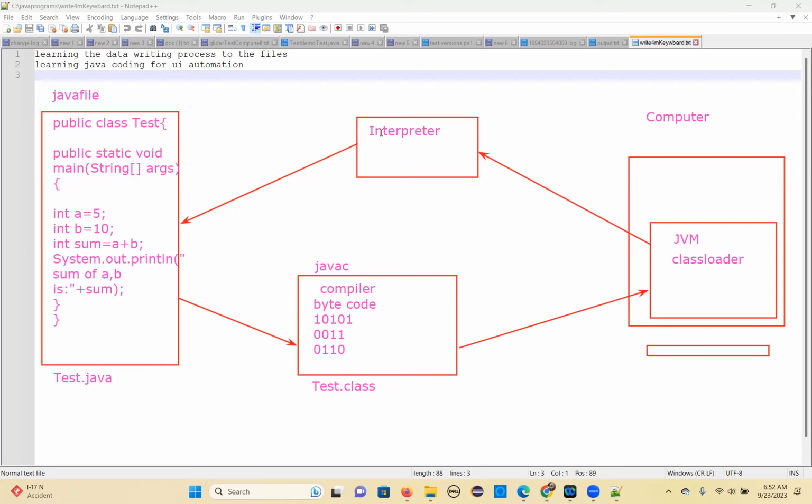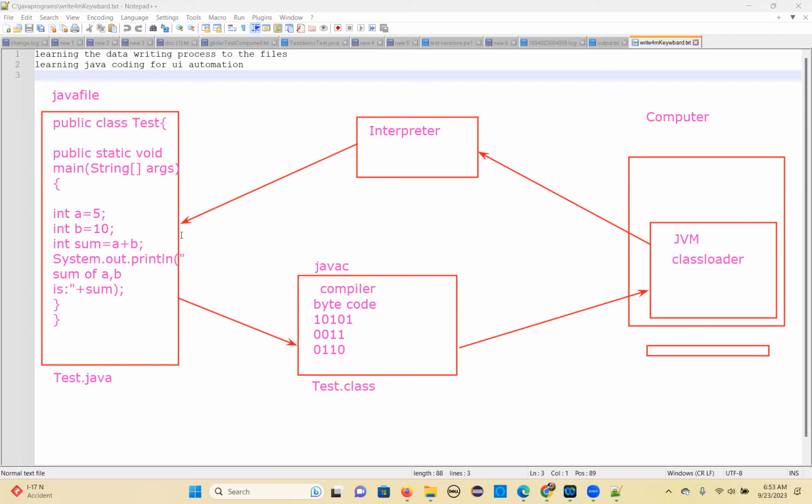So any questions here? Tanvi, Supraja, any questions? Are we good?